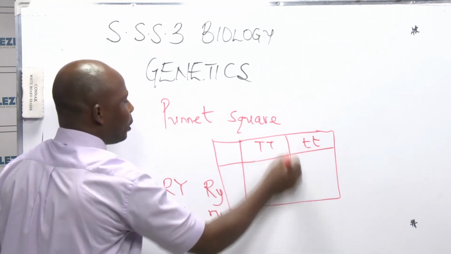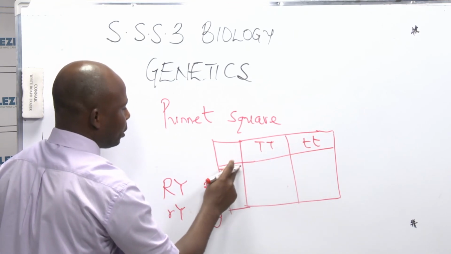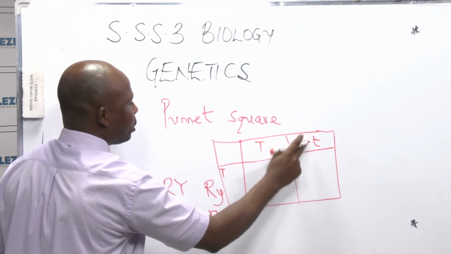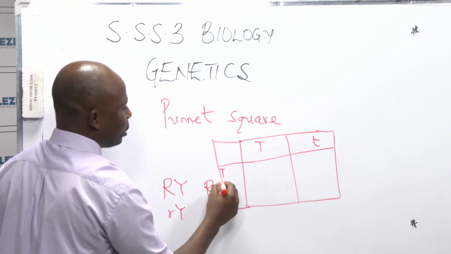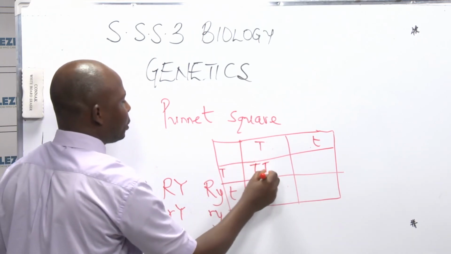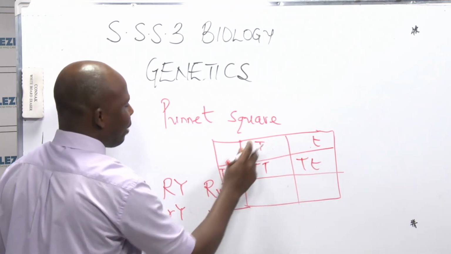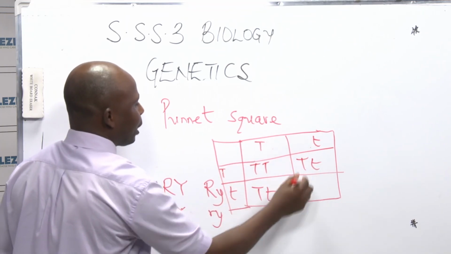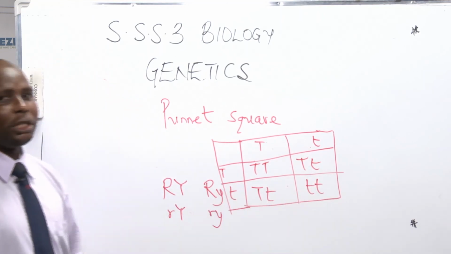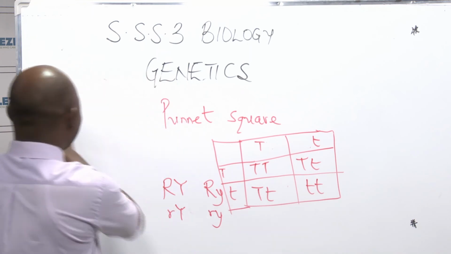This same, you want to cross this and this. So you write them here again. You have T, T. So we have T, the same thing, T. So you cross them, TT, this TT. Don't forget, where you have capital and small letter, the capital must come first. So this is using Punnett square, while the other one is using diagram.